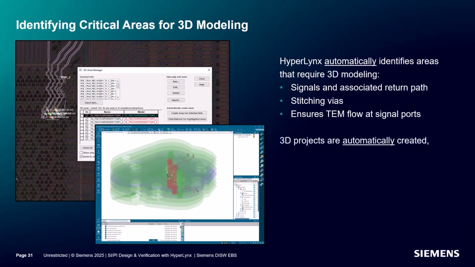Hyperlinks creates the corresponding simulation projects for the full wave solver and solves them automatically without additional intervention from the user. These areas are then ready to be used interactively or in a batch analysis.